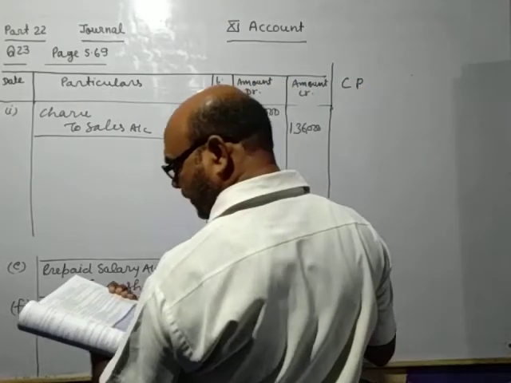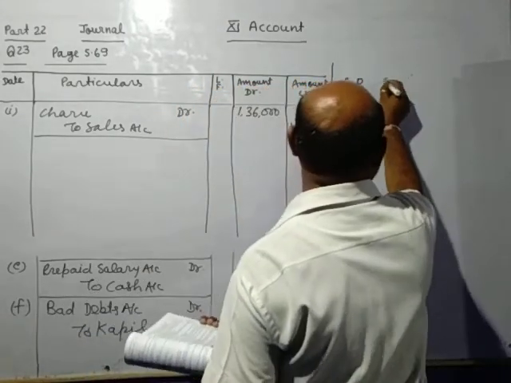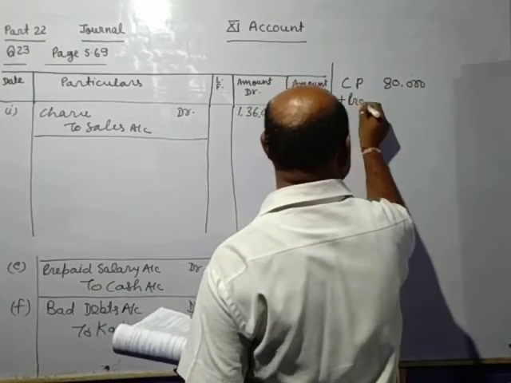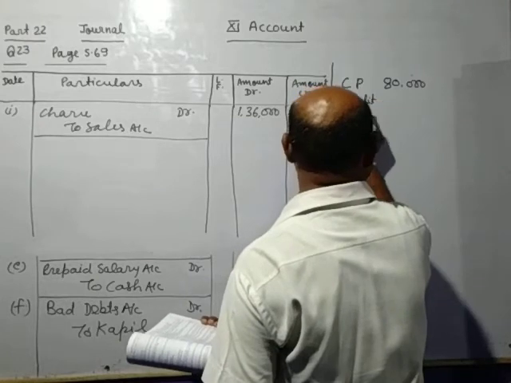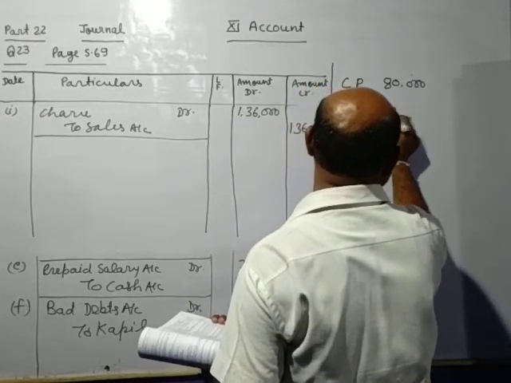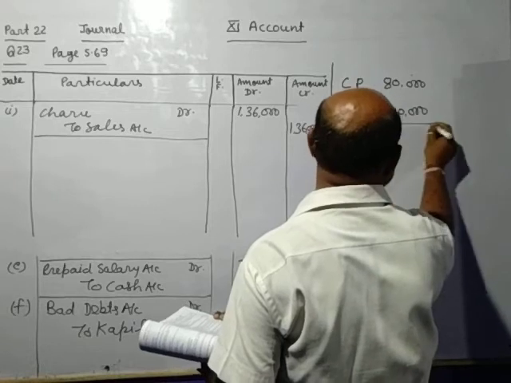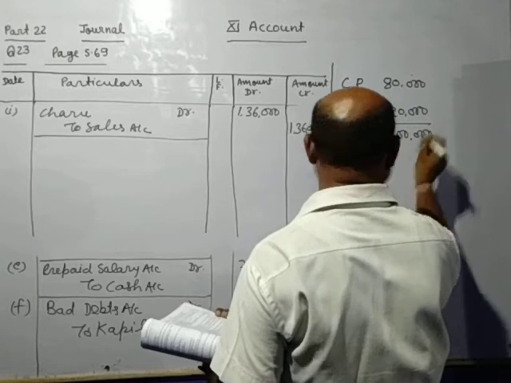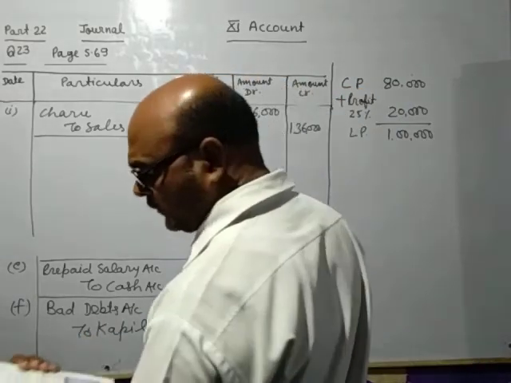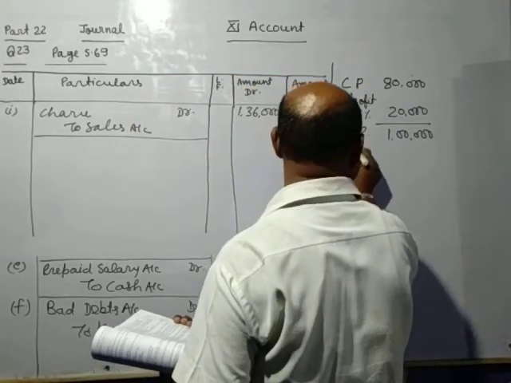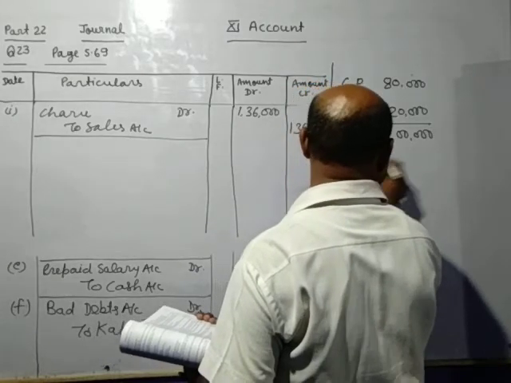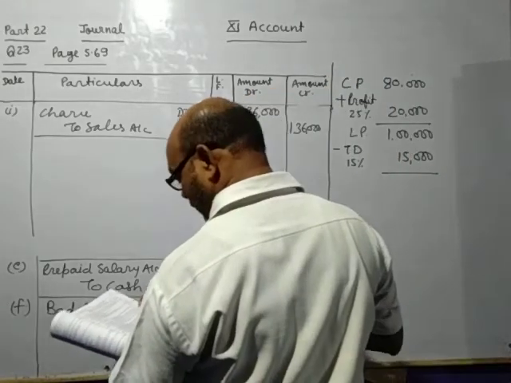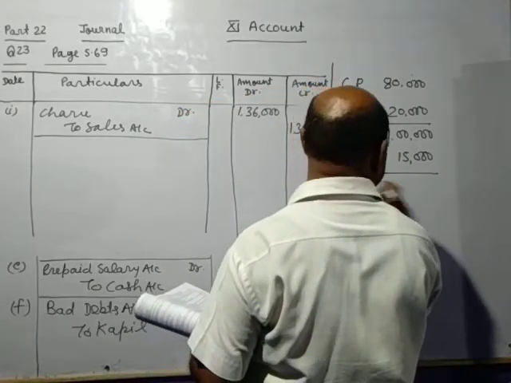Cost price, it is given 80,000 and profit, this is given 25%, 20,000. So list price will come 1 lakh less trade discount 15%. This is the 15,000. So sell price will come 85,000.